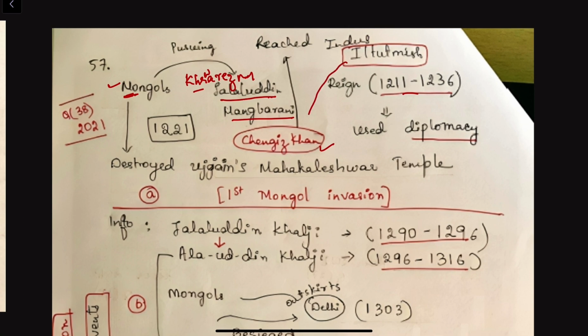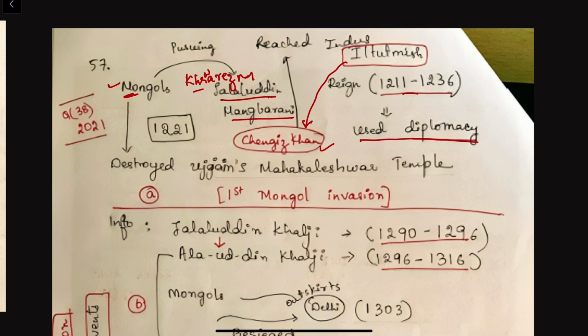Iltutmish, to avoid the unnecessary wrath of Genghis Khan, used diplomacy and he informed Jalaluddin Mangburni that the climatic conditions in India is not suitable for him to take asylum here. Thereby, he just avoided the wrath of Genghis Khan.